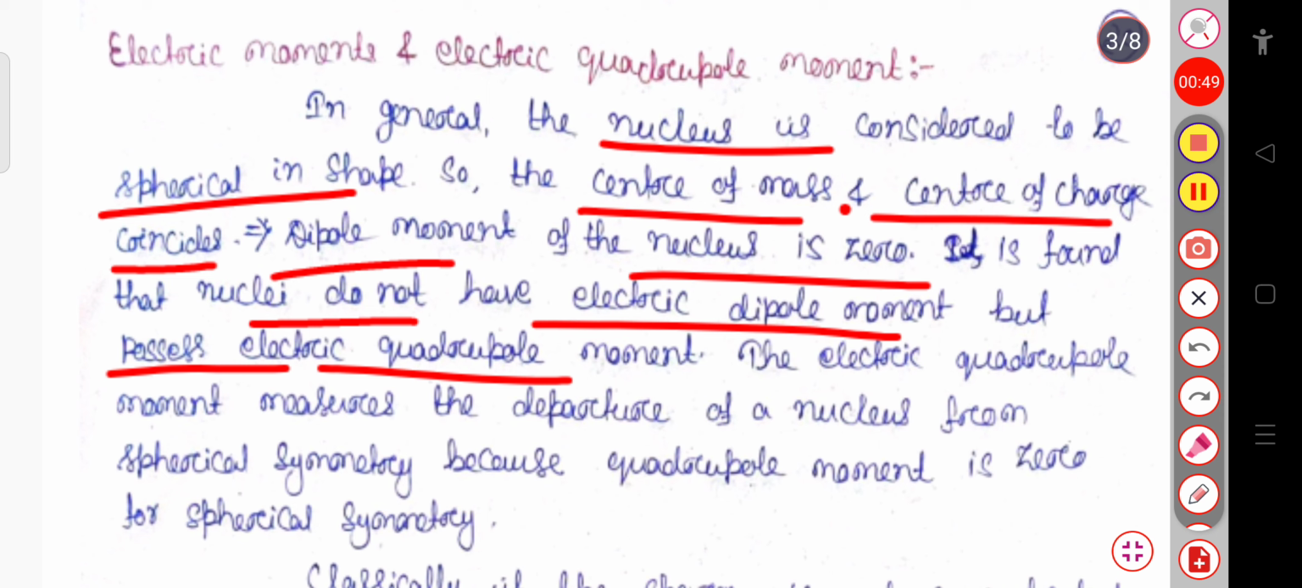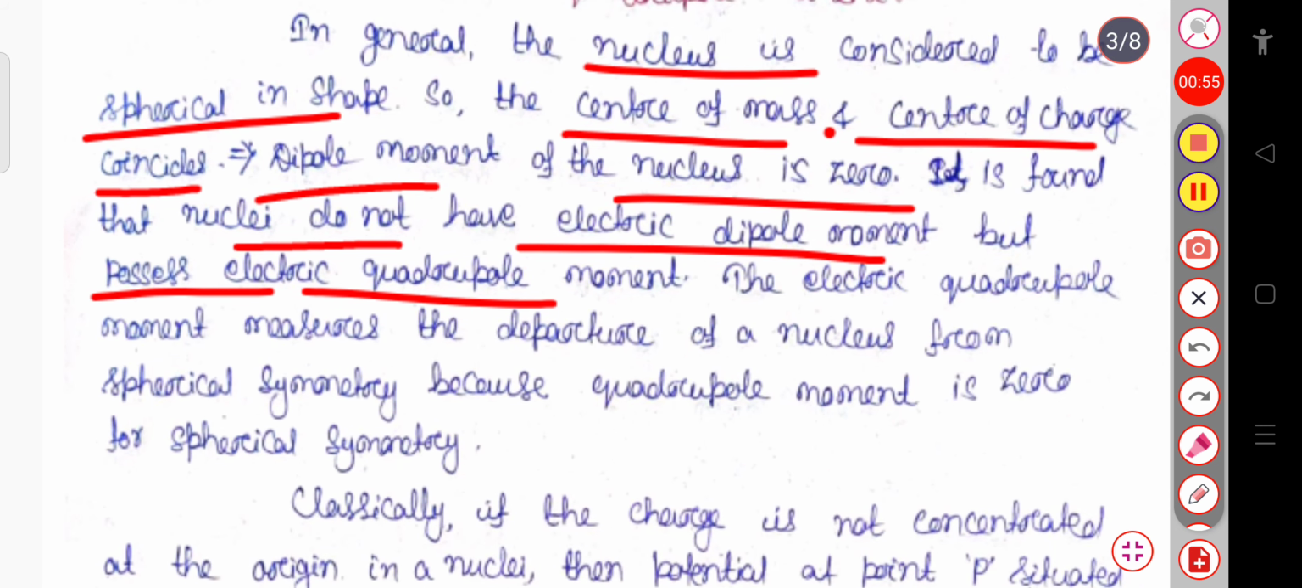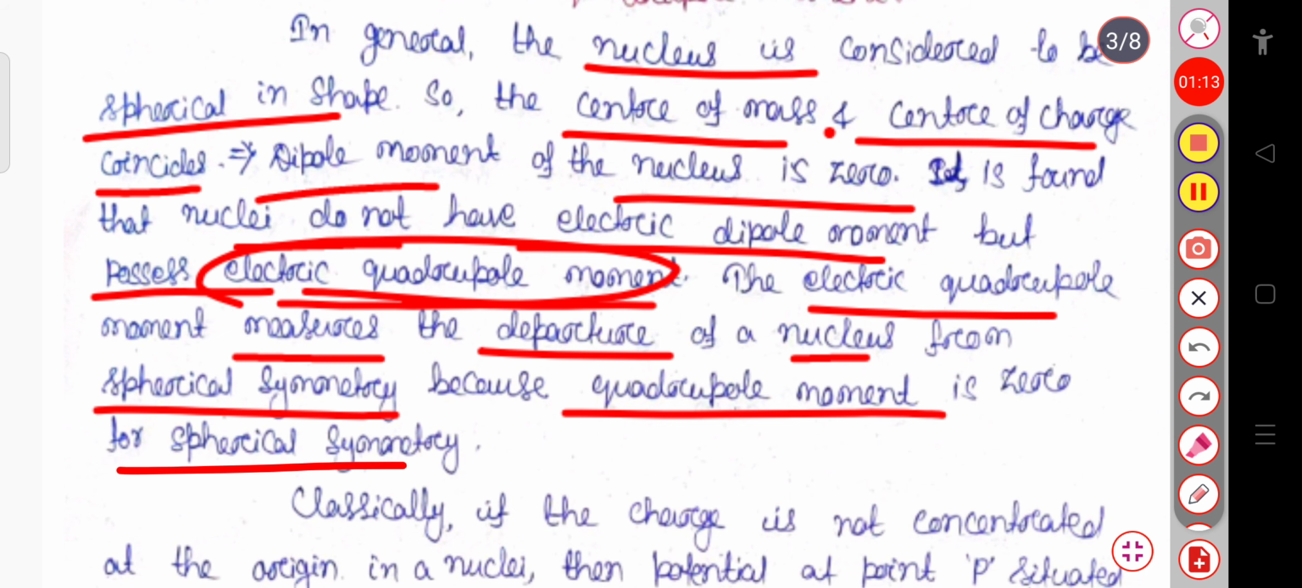I will tell you what a prolate spheroid or oblate spheroid is. Because of the deviation from the spherical symmetry, it possesses the electric quadrupole moment. The electric quadrupole moment measures the departure of the nucleus from the spherical symmetry, because the quadrupole moment is 0 for the spherical symmetry.